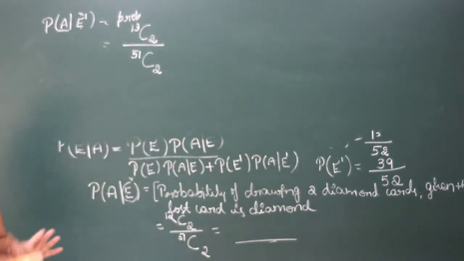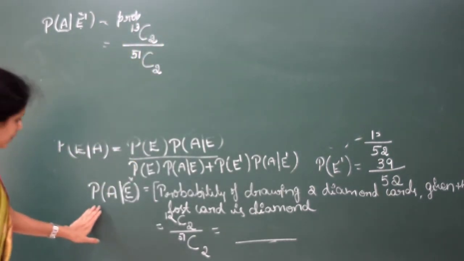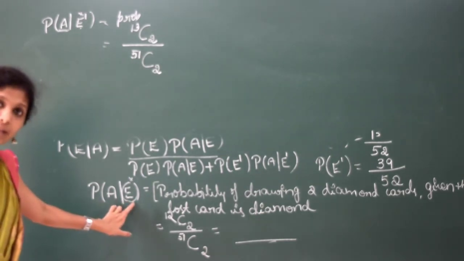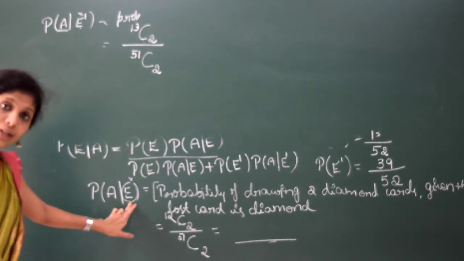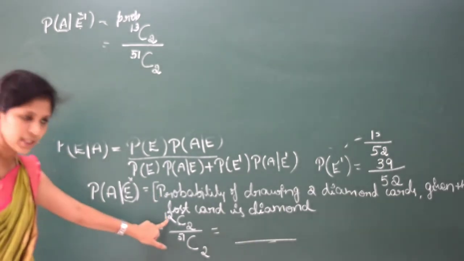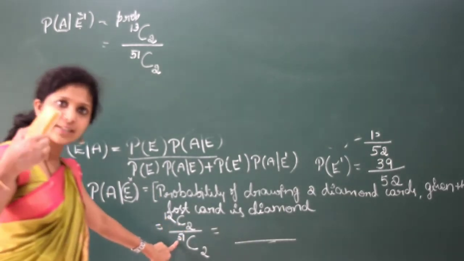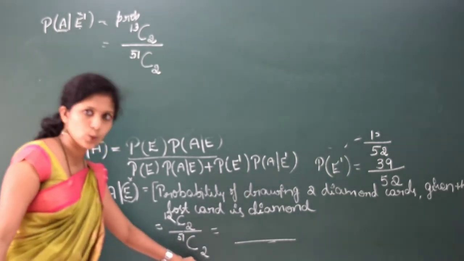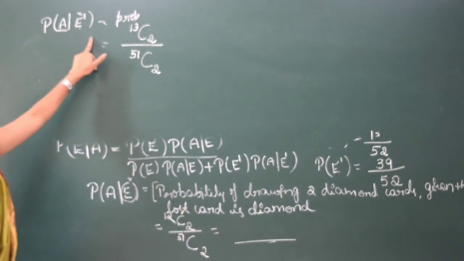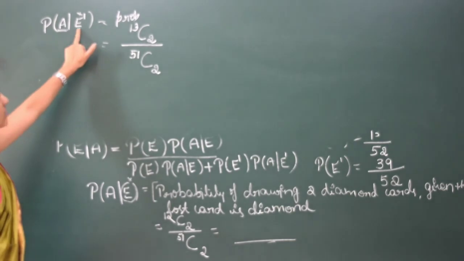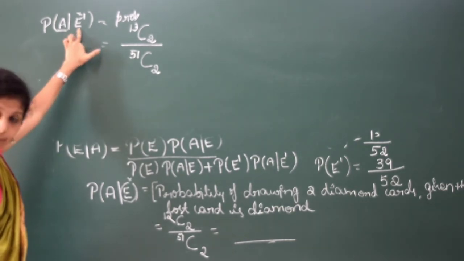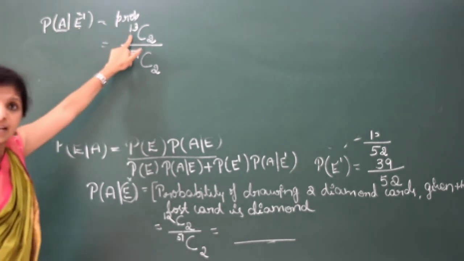Is it clear? Just see the difference between these. Probability of A by E: the lost card is a diamond, so only 12 diamonds are remaining. In that we have to choose 2, out of 52 cards with 1 lost, 51C2. Probability of A by E dash: the lost card is not a diamond, that means 13 diamonds are remaining.